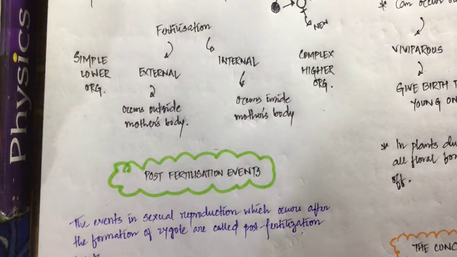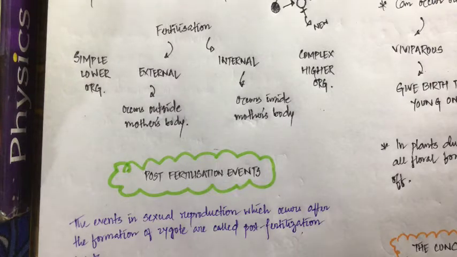So let us revise once again. What is fertilization? The fusion of the male gamete and female gamete is called fertilization. This process has another name, that is called syngamy. Sometimes this process can occur without the fusion of the two gametes. The female gamete can itself develop a new organism, that is called parthenogenesis. Fertilization can be of two different types, either external or internal. External means it occurs outside the parent's body. Internal means it occurs inside the parent's body.